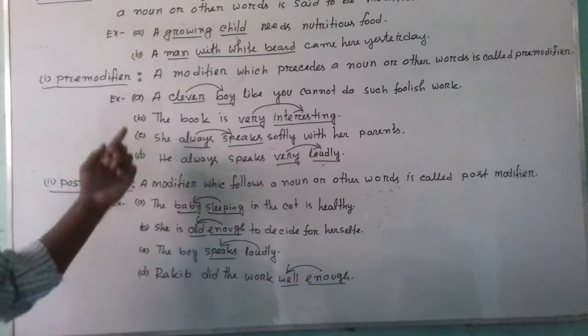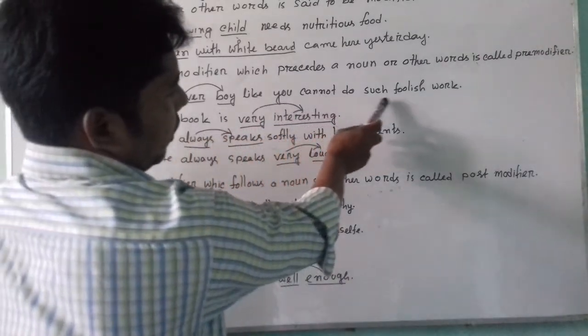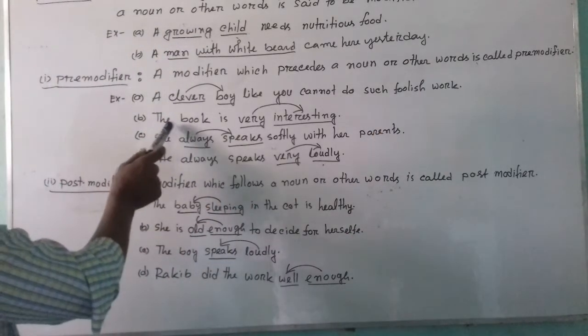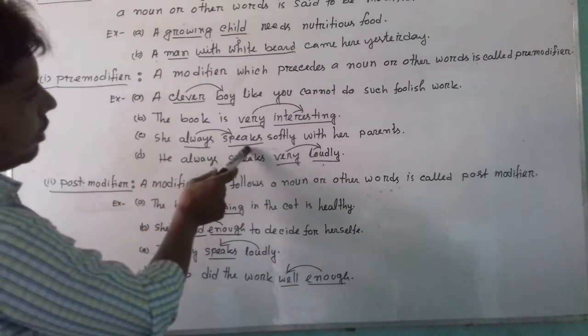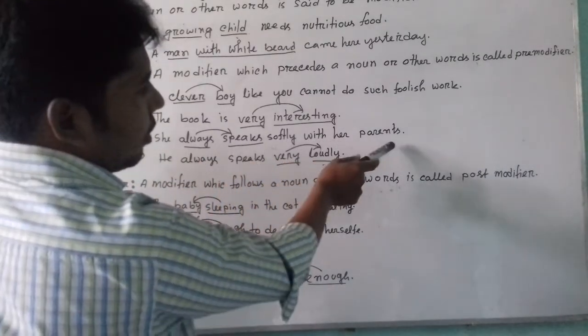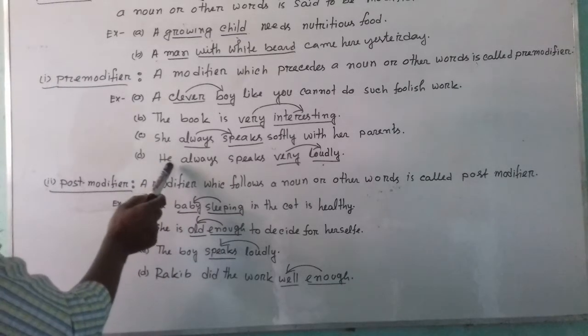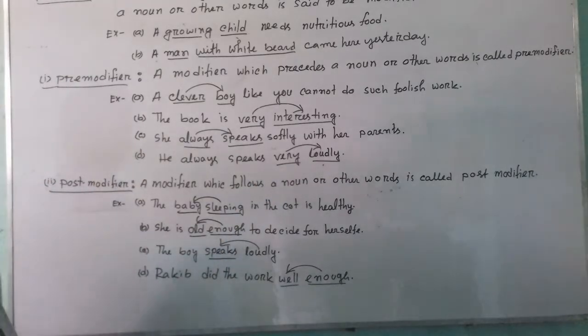Example: a clever boy like you cannot do such foolish work. The second example: the book is very interesting. The third example: she always speaks softly with her parents. And the last example of pre-modifier: he always speaks very loudly. There are 4 examples here of pre-modifier.